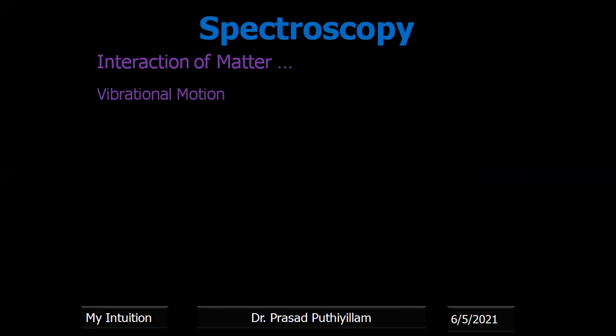The next one is vibrational motion. Whenever it comes to a particular spectroscopy analysis, I'll be explaining all the other movements with the molecule itself. I'll explain in detail what type of rotation is possible, and wherever possible I will give an animation and represent the movement. Here it is vibrational motion: vibration of constituent atoms in a molecule. It is just a vibration, so you know what vibration is.